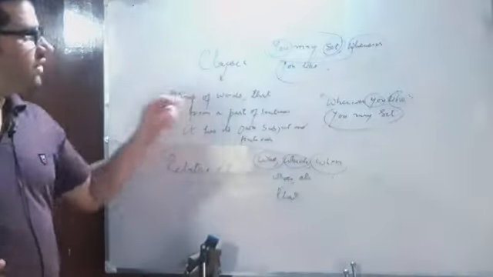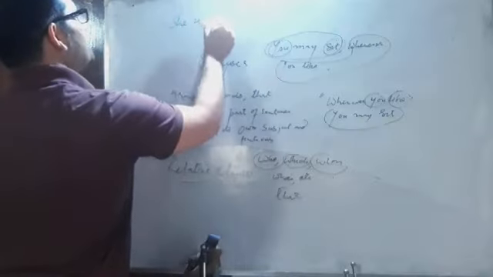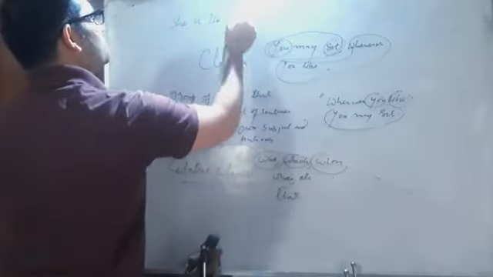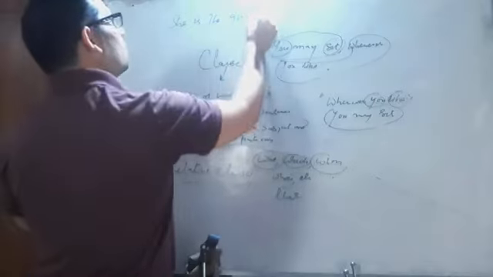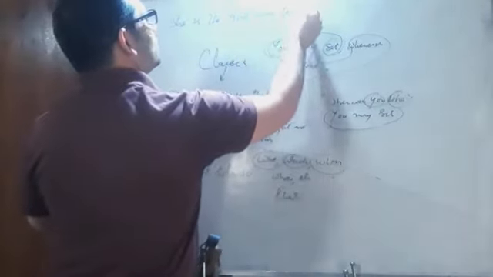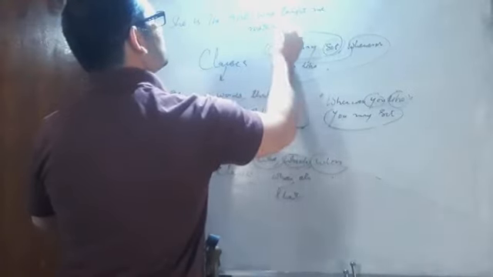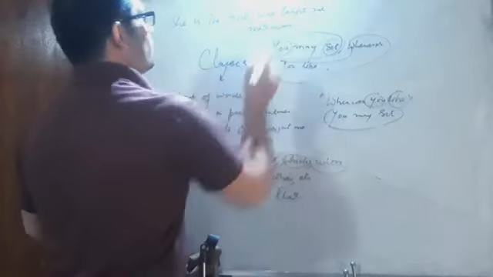So simply, if I write, she is the girl who taught me mathematics.